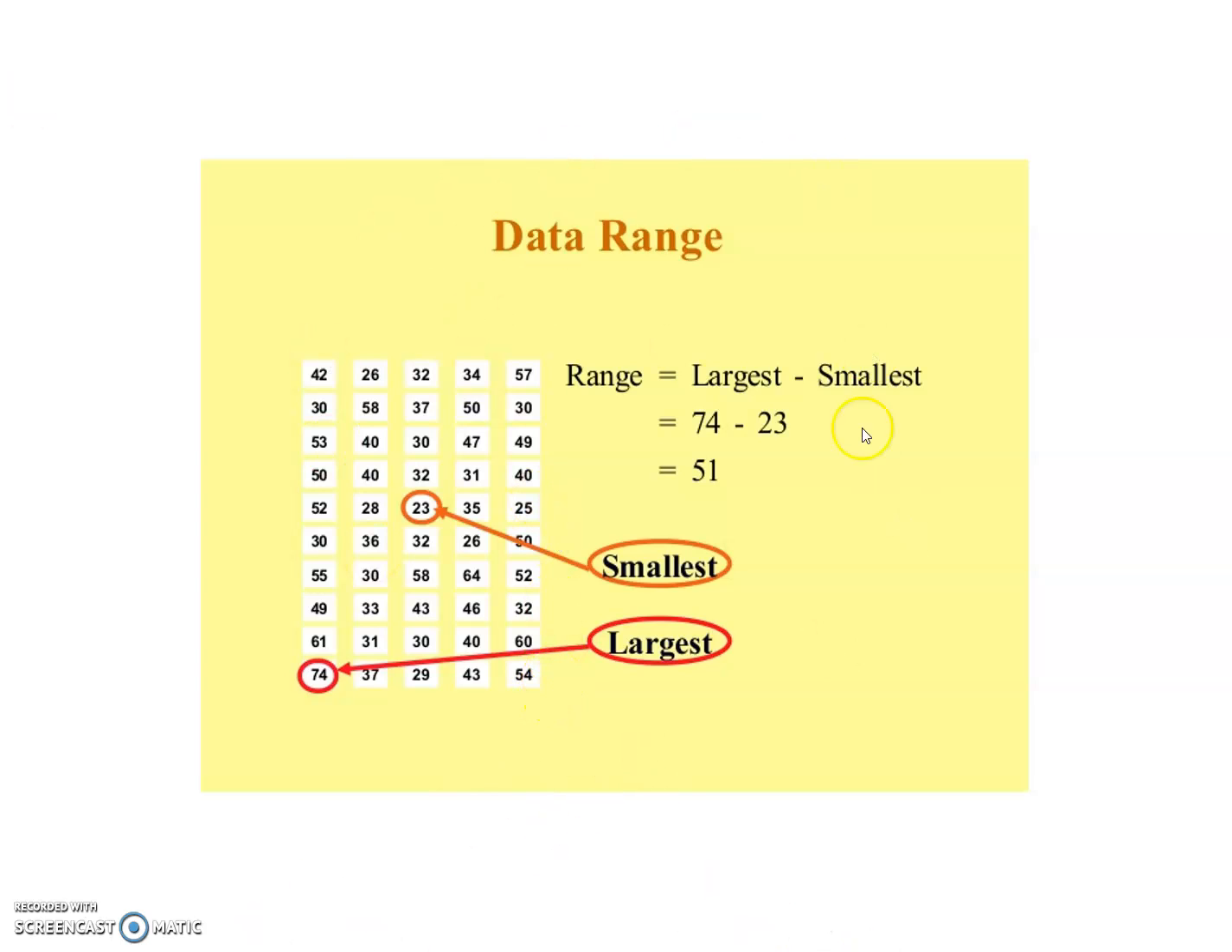What is the highest value from this data? Yes, we identify that it is 74. And what is the lowest value? We have to check, that is 23. So largest minus smallest gives the range. So for the given data, the range is equal to the largest value minus the smallest value, that is 74 minus 23, which is